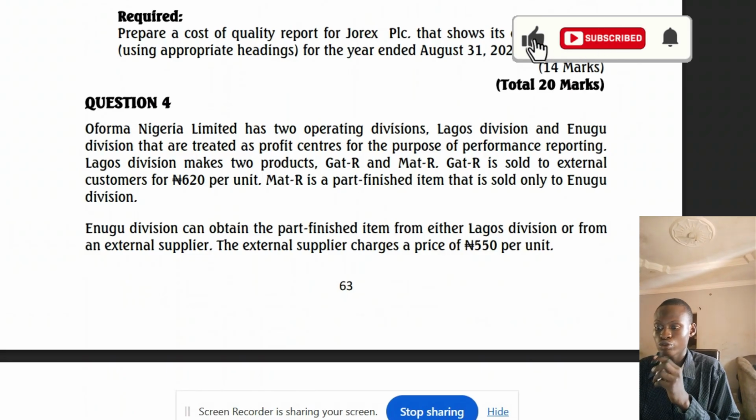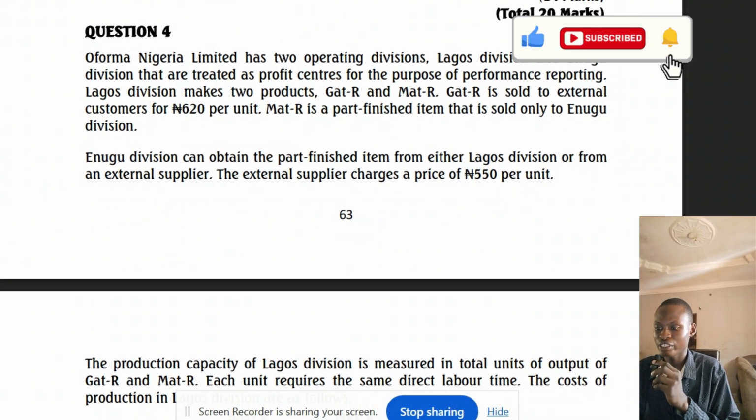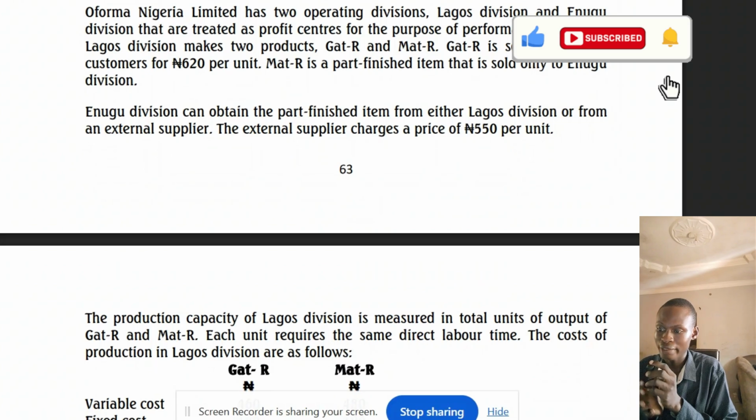Offerman Nigeria Limited has two operating divisions, Lagos Division and Enugu Division, that are treated as profit centers for the purpose of performance reporting. Lagos Division makes two products, GAT-R and MAT-R. GAT-R is sold to an external customer for 620 naira per unit. MAT-R is a part finished item that is sold only to Enugu Division. Enugu Division can obtain the part finished item from either the Lagos Division or from an external supplier. The external supplier charges a price of 550 naira per unit.